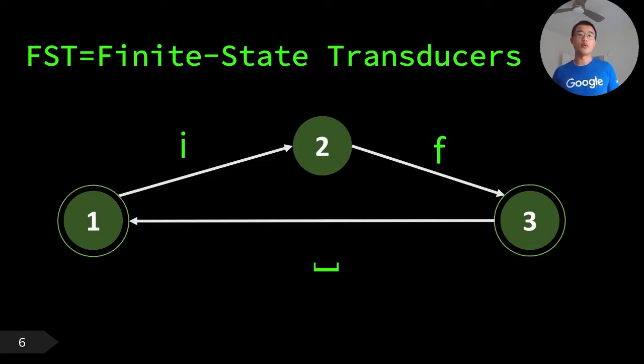For example, when you are typing a word, the FST will transit from state 1 to 2 when you type I, and to 3 when you type F. And when you type the space key, it will commit the autocorrection if there is any, and then go back to the first state. So what I did is that I disabled this transition so that the keyboard could continue working on the correction even when the space is pressed.